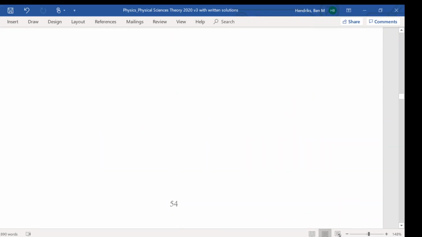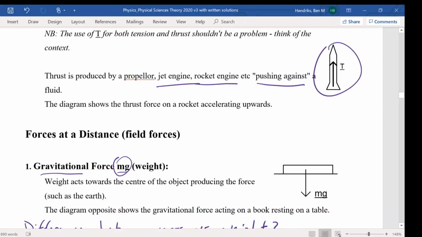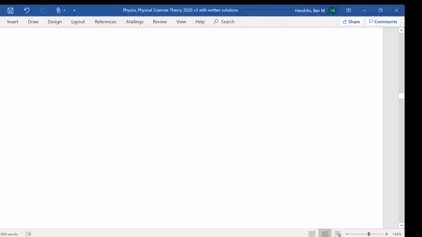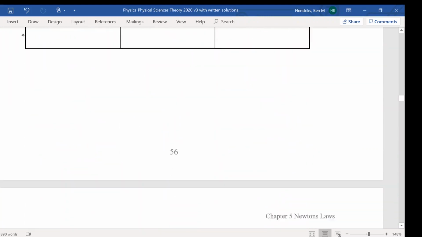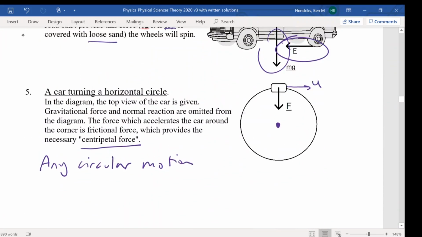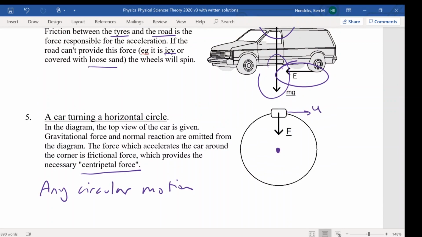If you go back to the notes that we covered just before, our definition up here. No, gone too far. Okay, this is why I wanted to specify the change in direction here. The magnitude of the velocity could still be, say, 60 kilometers an hour. If it was traveling at 60 kilometers an hour, it could maintain that speed going around a circle, but it's constantly changing direction.